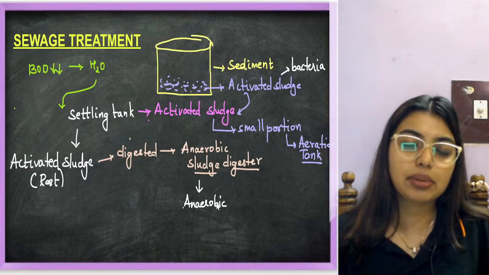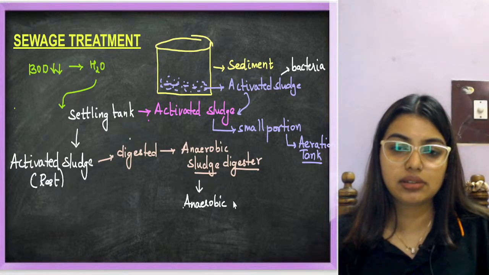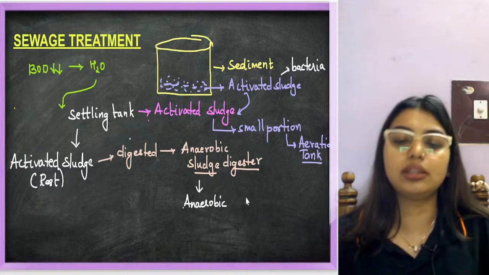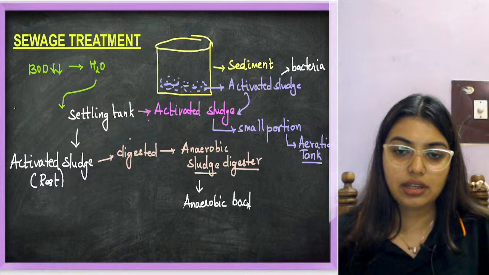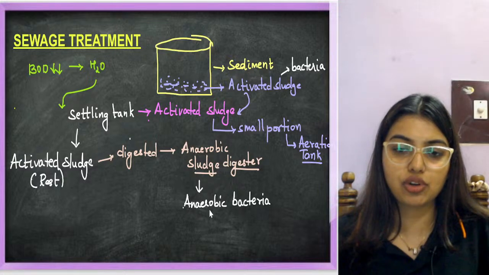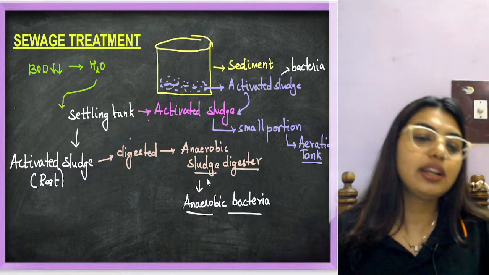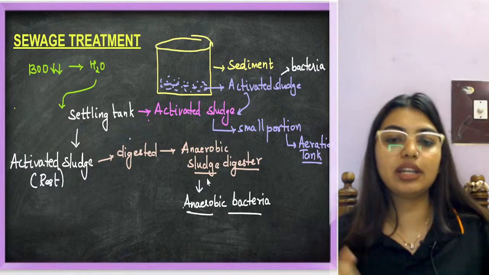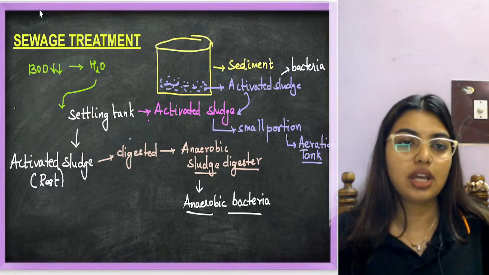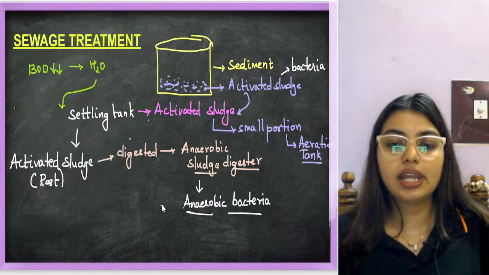Students, Kattappa story, students, Kattappa. Not Kattappa, Bahubali. After Bahubali was used for all the wars, he was killed. Like that only, the flocs have been killed in the anaerobic sludge digester. Okay, chalo.